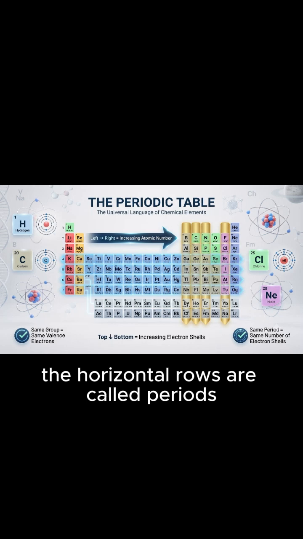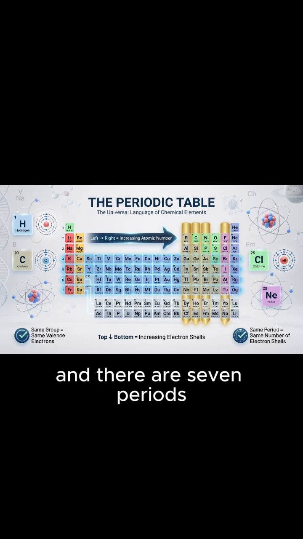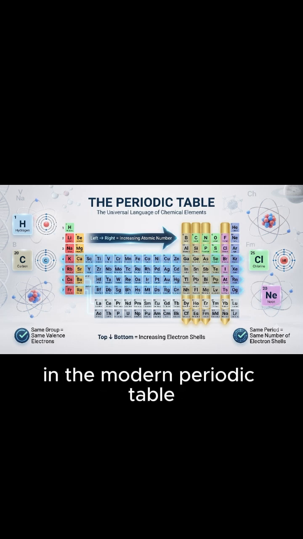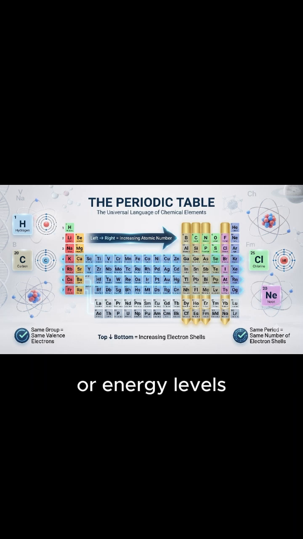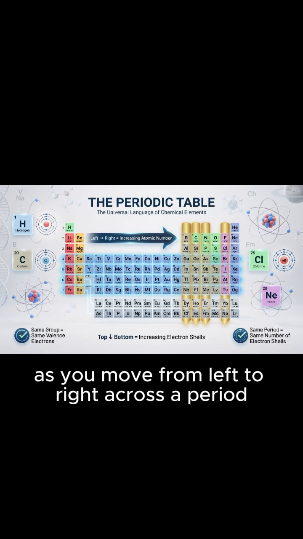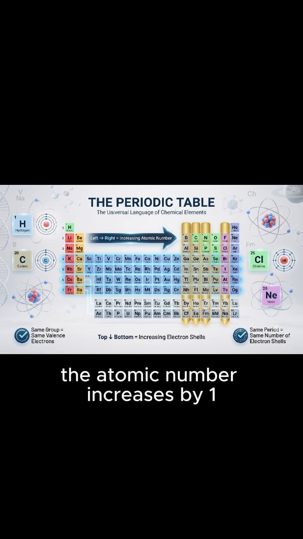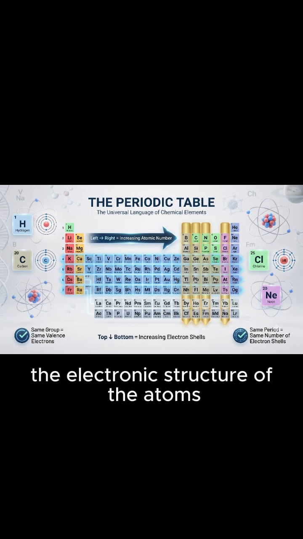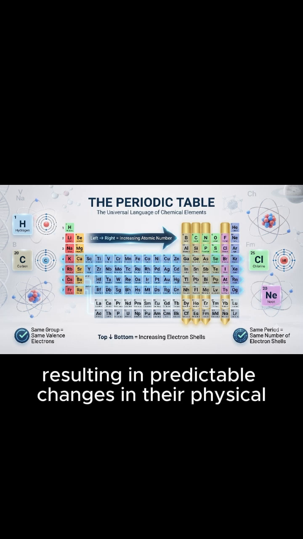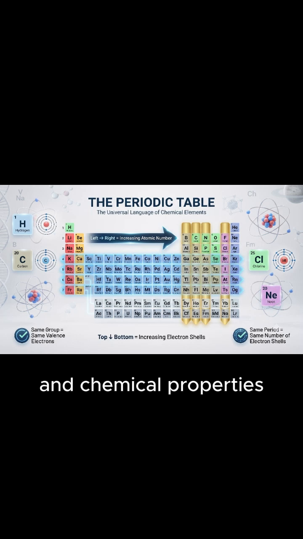The horizontal rows are called periods, and there are 7 periods in the modern periodic table. Elements within the same period possess the same number of occupied electron shells, or energy levels. As you move from left to right across a period, the atomic number increases by 1 with each successive element. This gradual increase changes the electronic structure of the atoms, resulting in predictable changes in their physical and chemical properties.